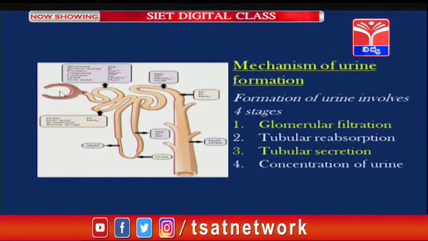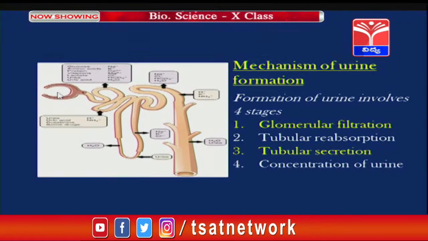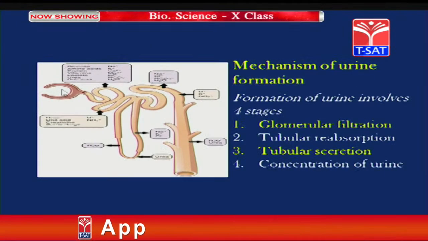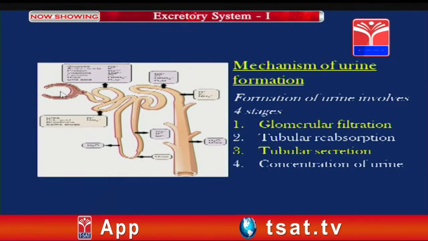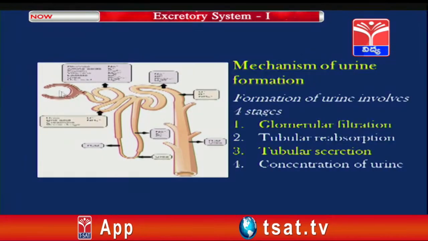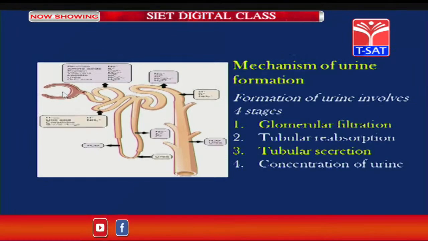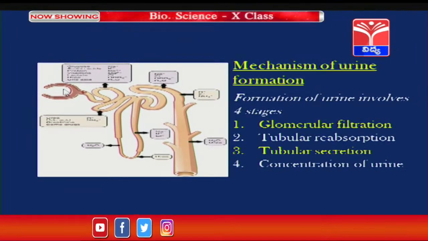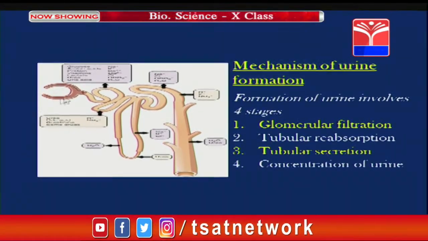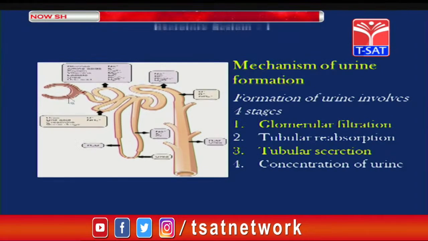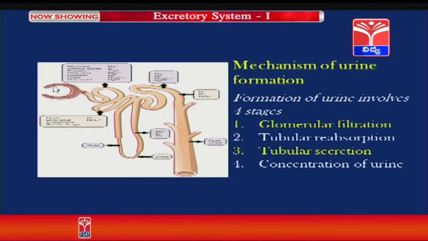Now this is the space into which a tuft of blood capillaries is present, and that tuft of blood capillaries present in this space is called glomerulus. So both glomerulus and this C-shaped Bowman's capsule together are called the renal corpuscle.